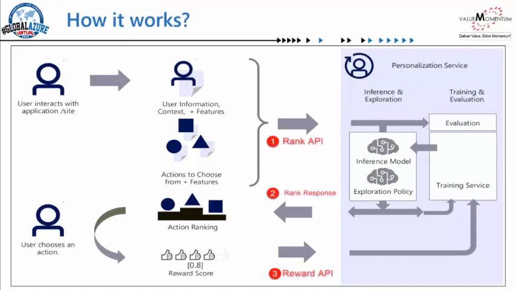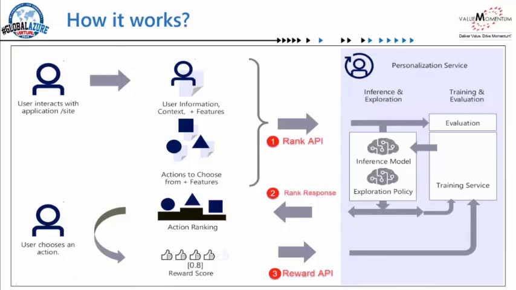So 9 out of 10 times we would get that as a response, and 1 out of those 10 times it will try to explore and recommend something which is not the best one, but other news articles in this case, to see how the user would react to those.